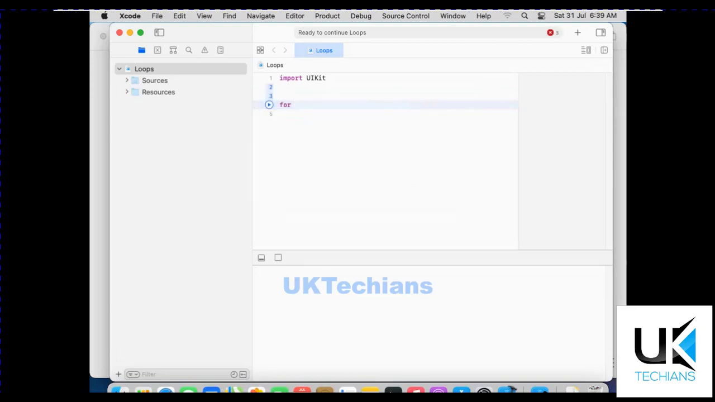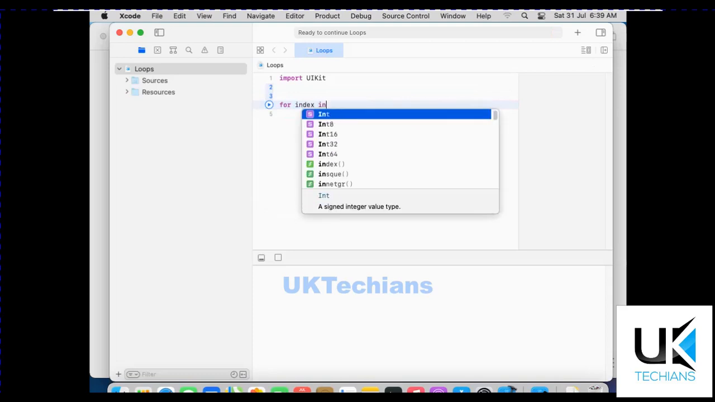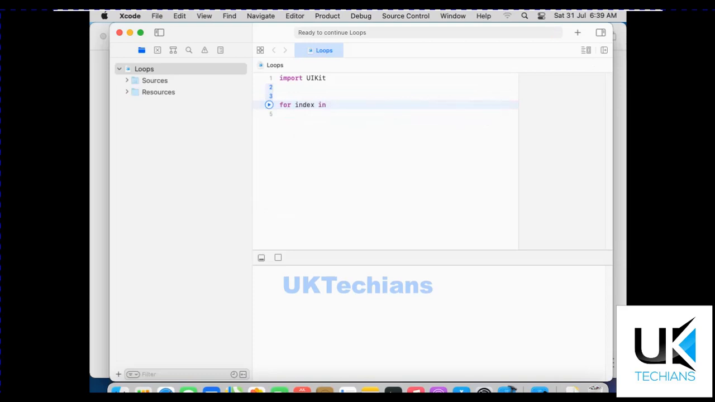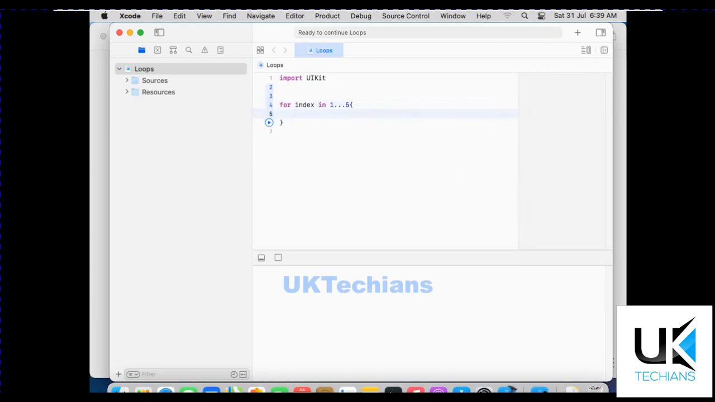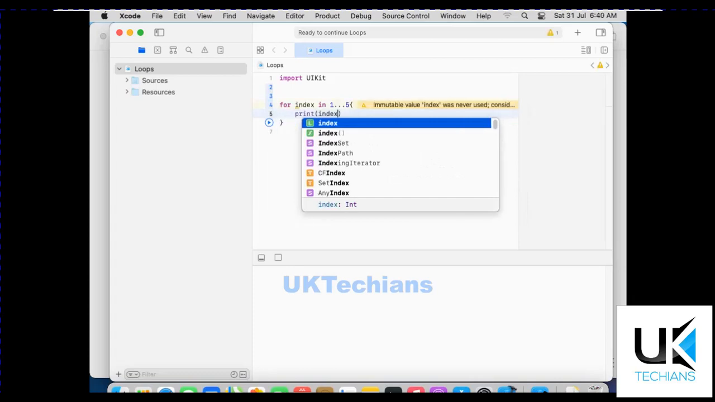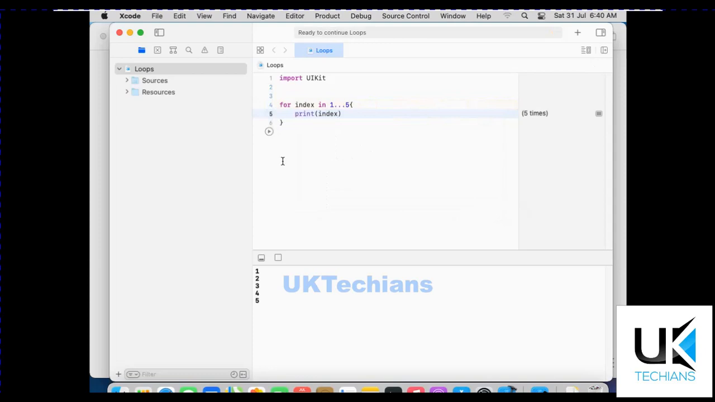For, we define a variable index, then we define n. In this loop, a range of numbers will be printed from 1 to 5. We are printing the index, right? So let's run it and see the results. It just prints the numbers from 1 to 5. So the loop started from 1 and ends at 5, right?